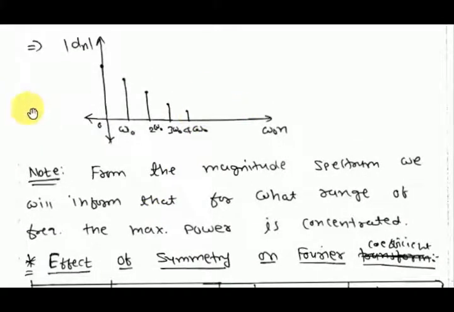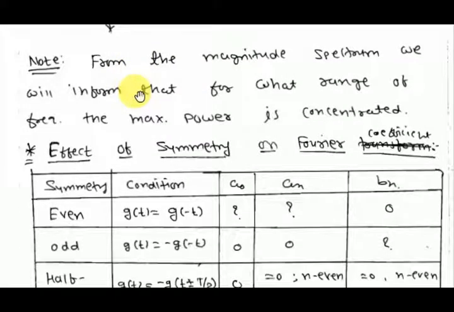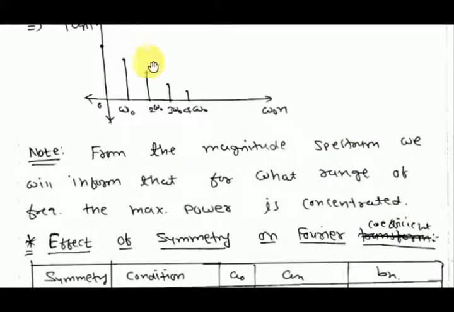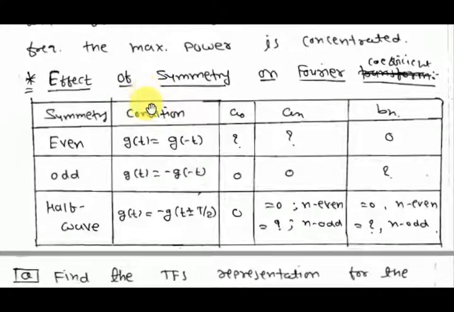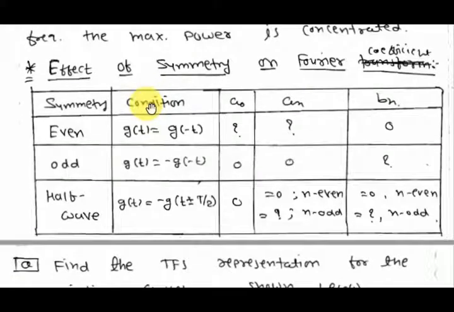If you have to draw this plot in the negative frequency also, you have to take half of the original amplitude. If the amplitude here is 1, and you are considering both sides, then it will be 1 by 2. From the magnitude spectrum, we can tell for what range of frequency the maximum power is concentrated. If these powers are very small, we can neglect them.